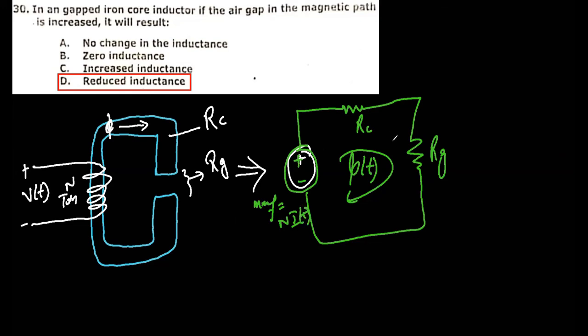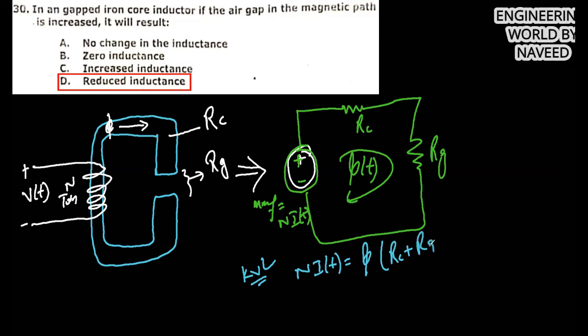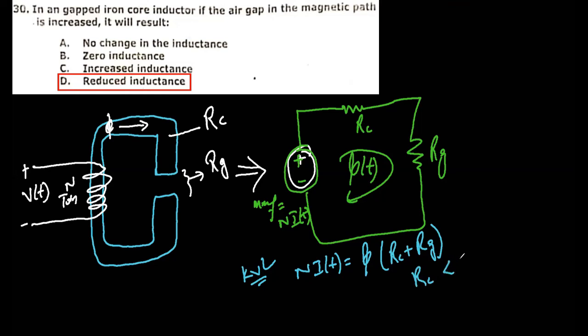So applying KVL, N times the current IT is equal to flux times (RC plus RG). Normally RC, the reluctance of the core, is very much less than the reluctance of the air gap. So my N IT will be equal to flux times RG.